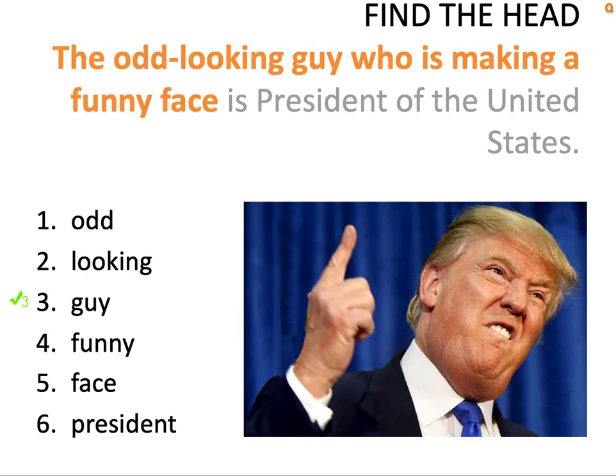Remember first that to be the head of a noun phrase, you have to be a noun. So answers 1 and 4 are thus absurd because they are adjectives. And so is 2 because it is a participle. Then keep in mind that the head of the noun phrase refers to what the phrase is talking about. Here, if you were to pick one noun to summarize what the NP is talking about, it would be guy, not face. Finally, don't forget that to be the head of an NP, the noun has to be in the NP, so it could not have been president here.